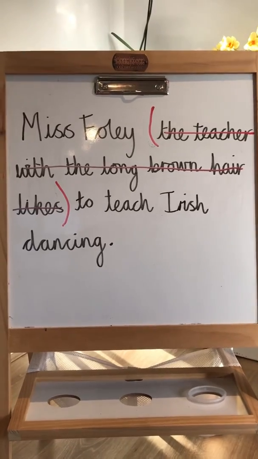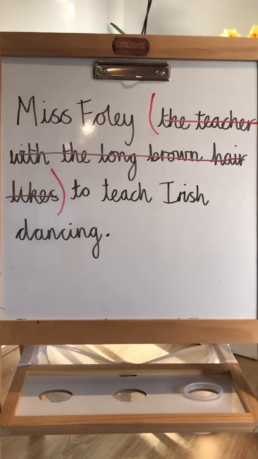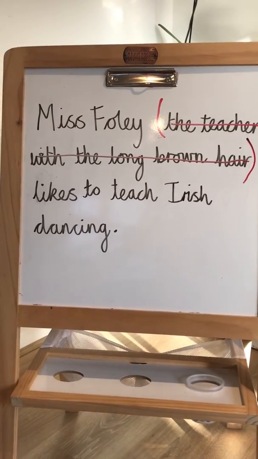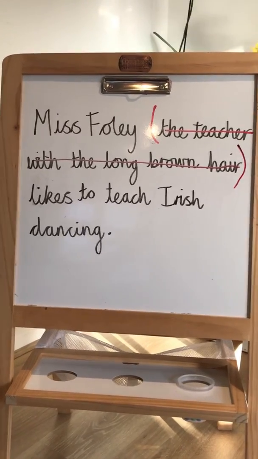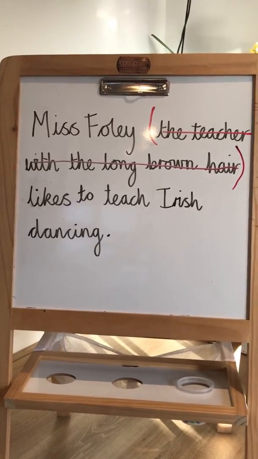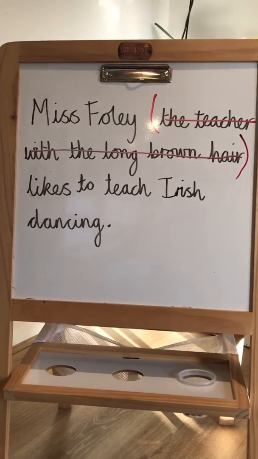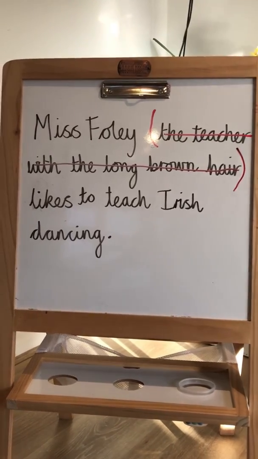Miss Foley to teach Irish dancing. That doesn't make sense. Okay, so I've moved the brackets, so hopefully it should make sense now. Always check, if you ignore the information in the brackets, does your sentence still make sense? If it doesn't, then you may have put your brackets in the wrong place.